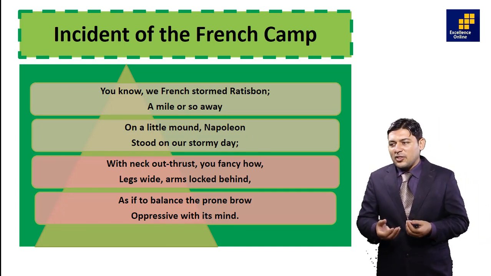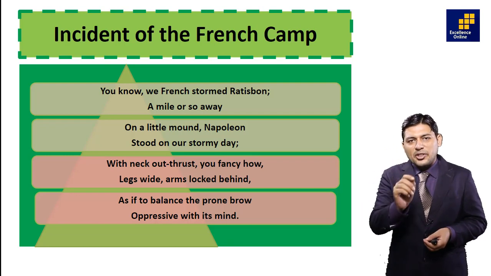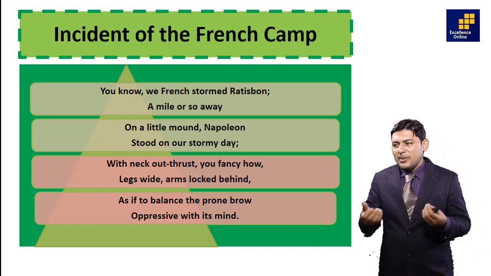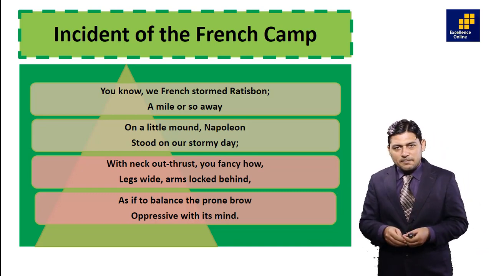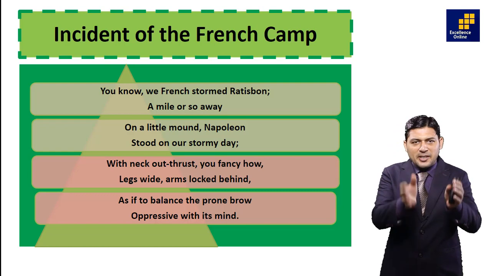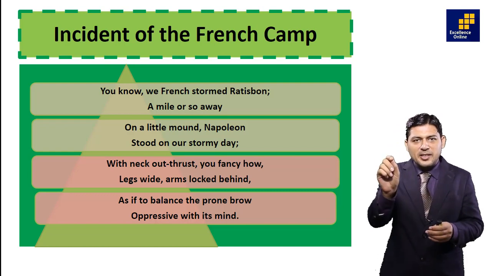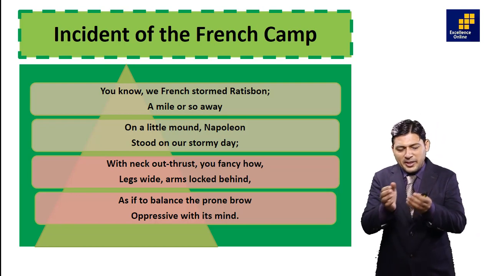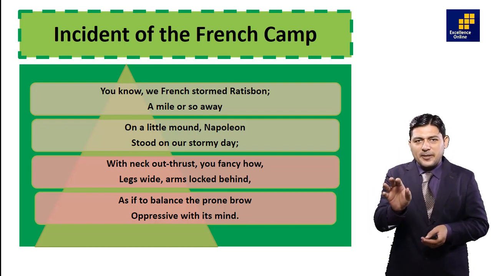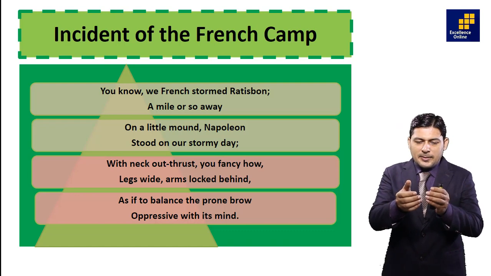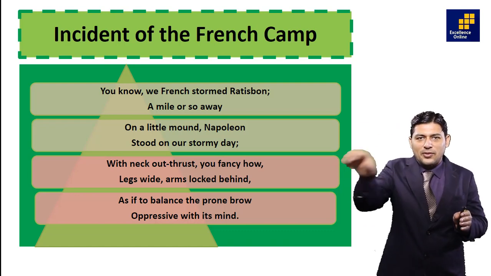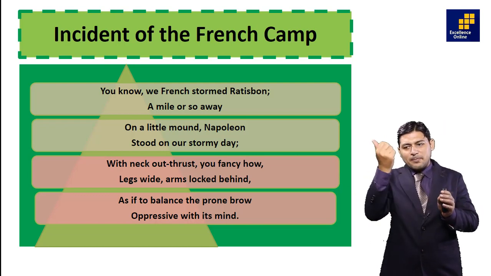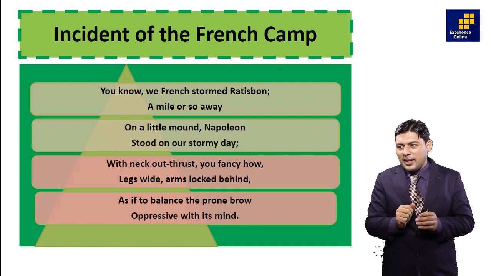We find this from Ratisbon. Ratisbon is one of the cities of Germany, a mile or so away. And a little more, Napoleon stood on a stormy day. It was a stormy day. A French army attacked a German army. In Germany it was a city, Ratisbon, they attacked. Napoleon was standing away from the war situation, away from the war field. He was observing from that particular war.